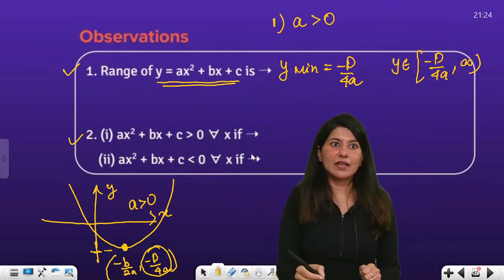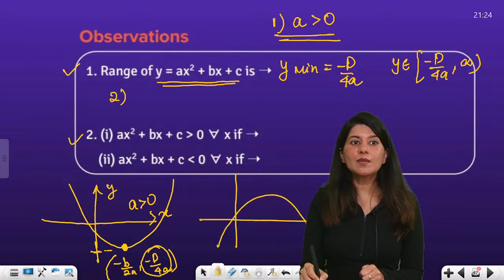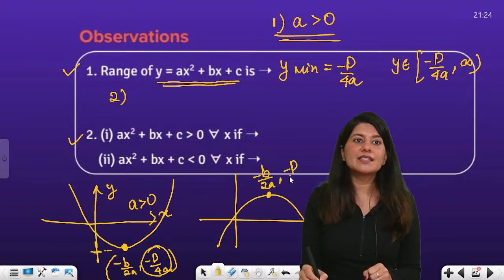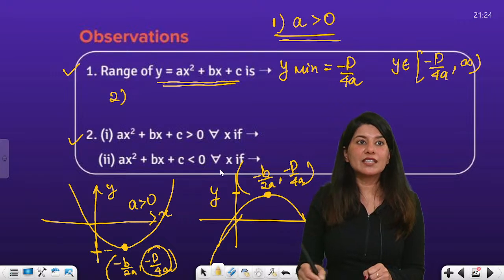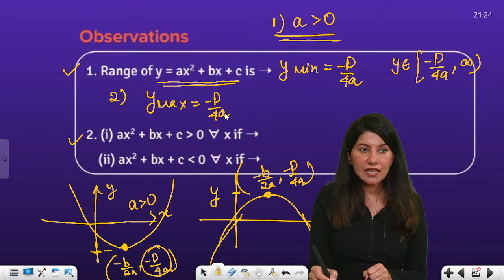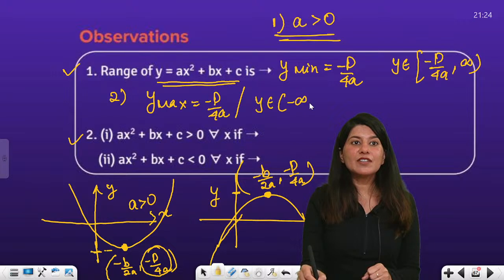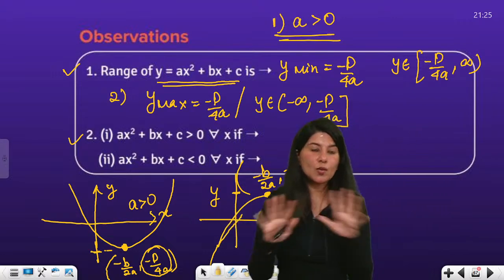the maximum value will be infinity, right? This is your case number 1. Now for case number 2, if you have a downward facing parabola, in this case also your vertex is the same, minus b by 2a, minus D by 4a. But can you see this? The minimum value is minus infinity. That means y max will be minus D by 4a, right? So the range is minus infinity to minus D by 4a closed, right? So I hope the range of your quadratic polynomial is clear to you.